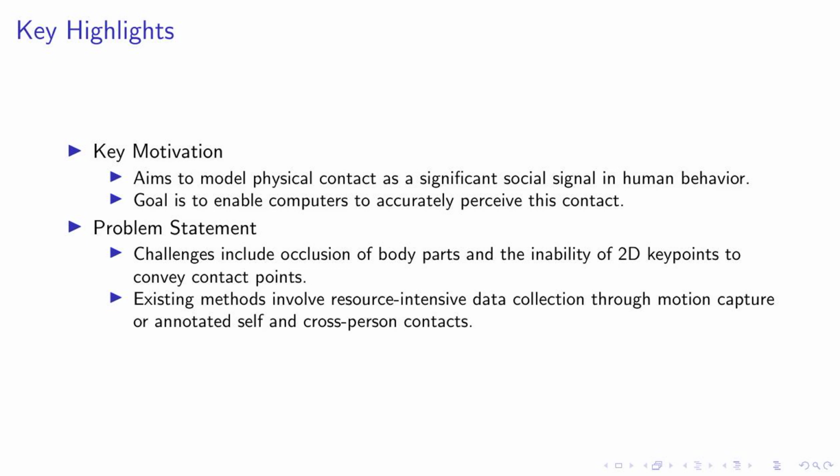In this slide, we delve into the key motivations and problem statements of our research. Our primary motivation is to model physical contact, a significant social signal in human behavior. We aim to enable computers to accurately perceive this contact, which is a challenging task due to several reasons. One of the main challenges is the occlusion of body parts during close physical interactions. This makes it difficult for state-of-the-art pose regression models to accurately capture the pose.